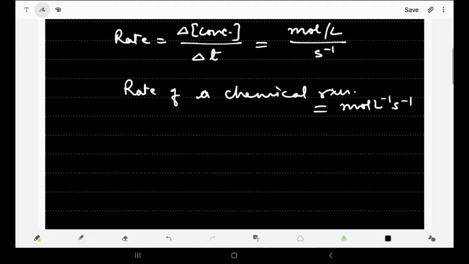Now we are starting with the next, that is instantaneous rate of reaction. Right now whatever we did was the average rate of reaction. Now we are doing instantaneous. Now what does it mean, instantaneous rate of reaction?